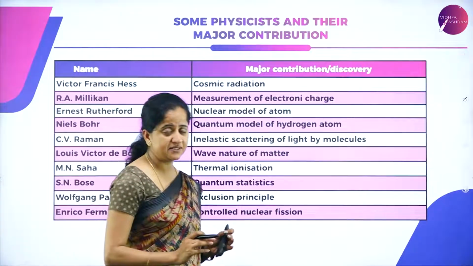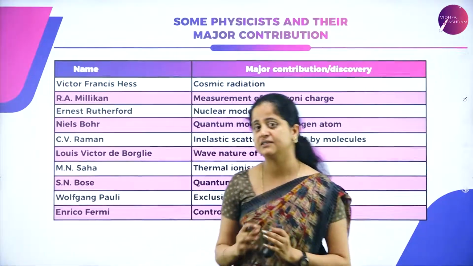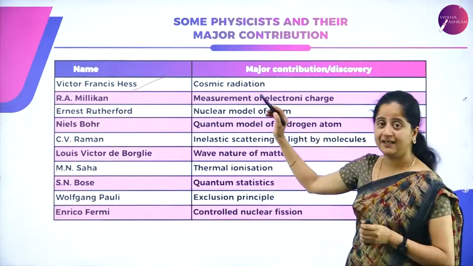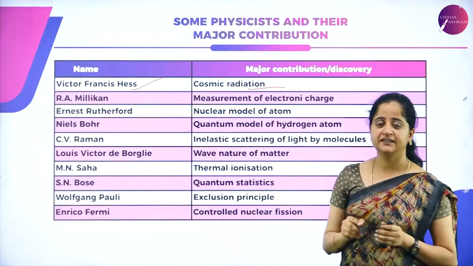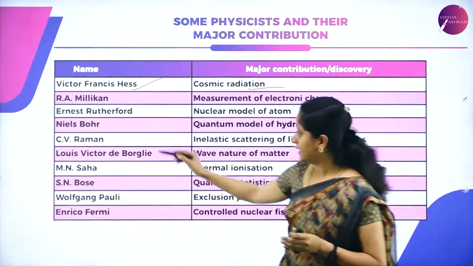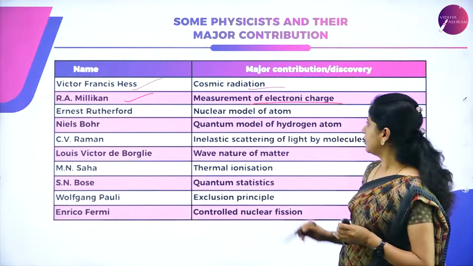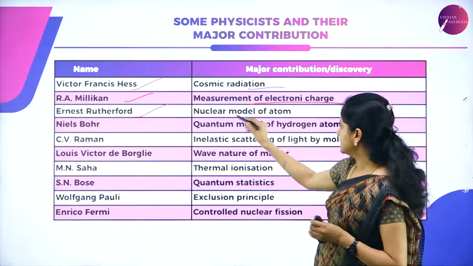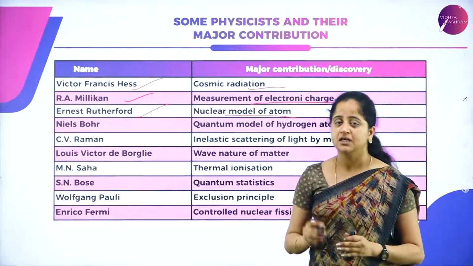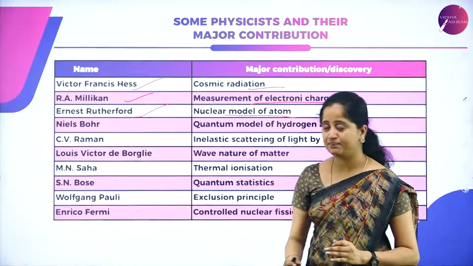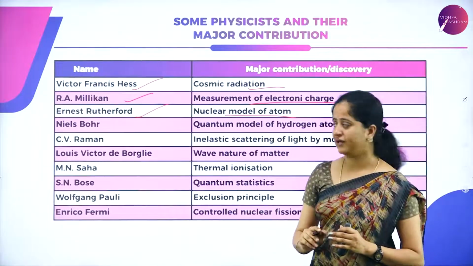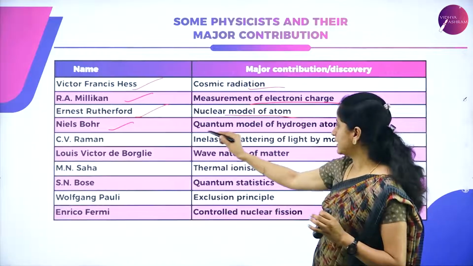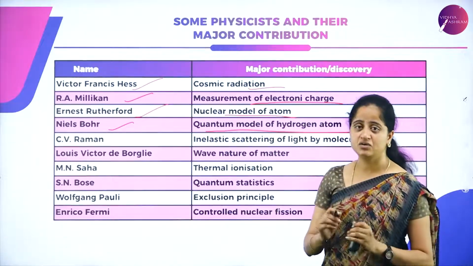We have a few more physicists who contributed with their work in the field of physics, and they are Victor Francis Hess, who gave the theory of cosmic radiation, and R.A. Millikan, the measurement of electronic charge, and Ernest Rutherford, the nuclear model of an atom. Ernest Rutherford explained the nuclear model of the atom, and Niels Bohr is one of the other major physicists who explained the quantum model of the hydrogen atom.